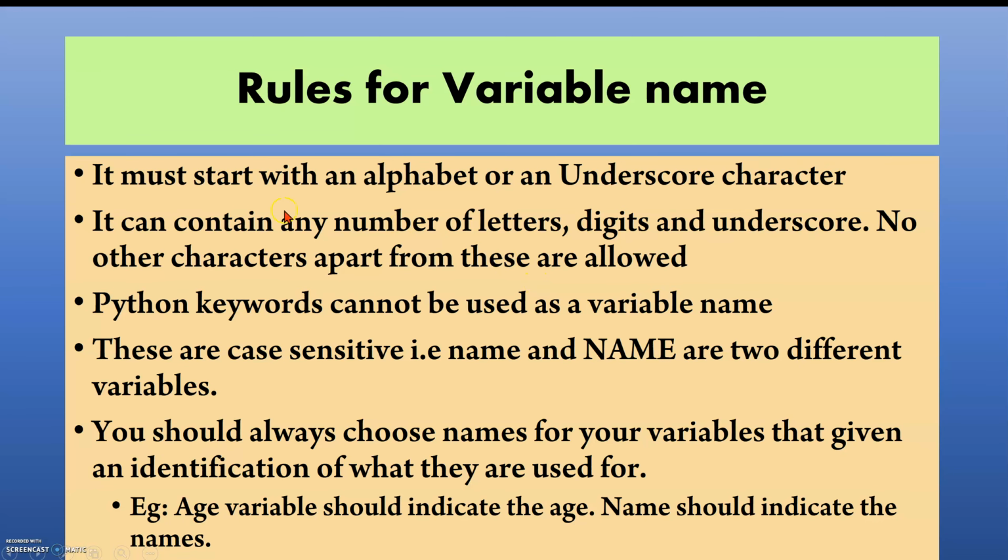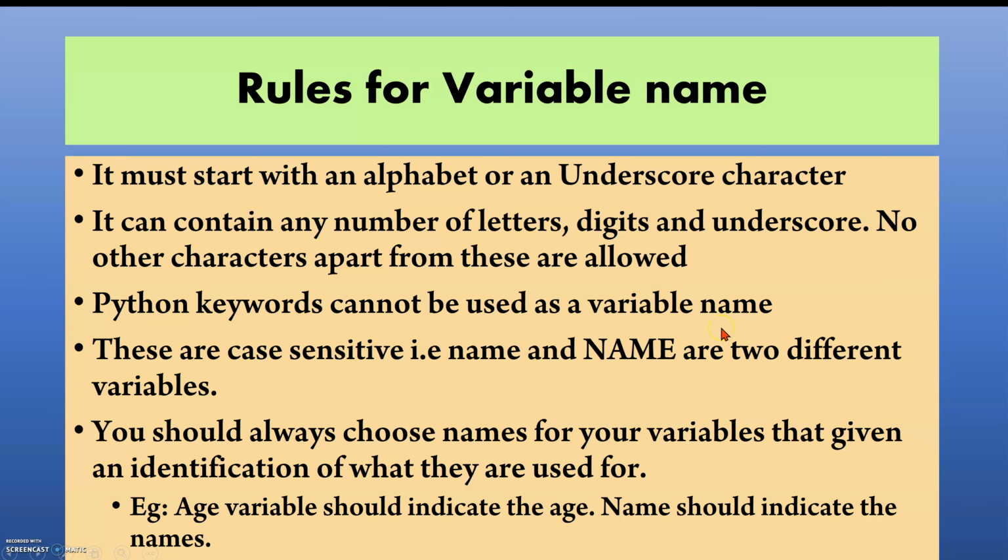The next one is the rules for variable names. Everybody must know how we can write a variable name. It must start with an alphabet or an underscore character. It can contain any number of letters, digits and underscores. No other characters apart from these are allowed. Python keywords cannot be used as a variable.